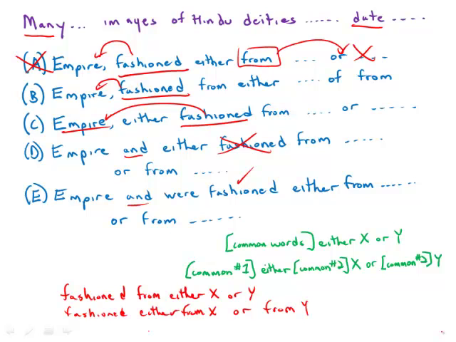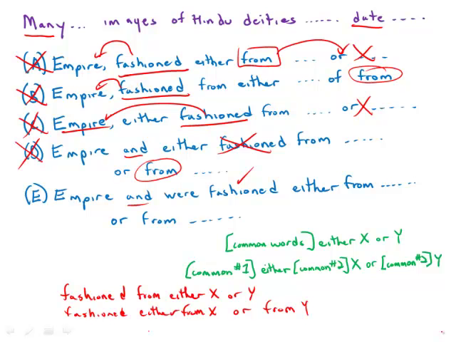In the second one, we have fashioned from, so that's correct. The fashioned and the from are both in front of the either, but then we have an extra from floating around after the second or, so that's incorrect also. The third one, we have either fashioned from, so now we're putting both common words after the word either. So to make it parallel, we'd have to have both common words after the word or, and we simply don't. So that's incorrect also. We have either fashioned from or from. So here, again, fashioned from, both common words put after the word either. And so we'd need fashioned from here also, so that's out.